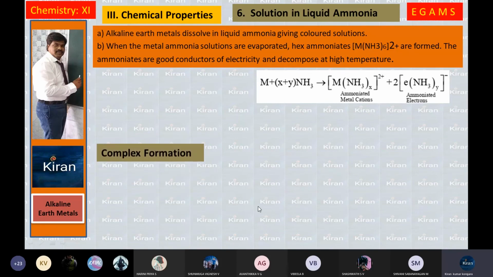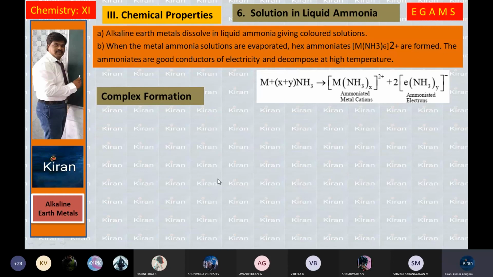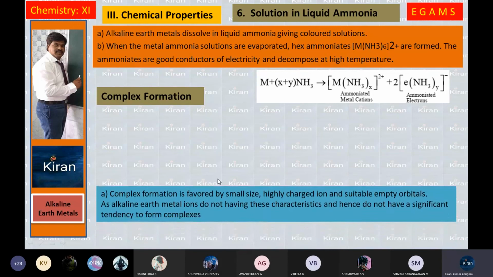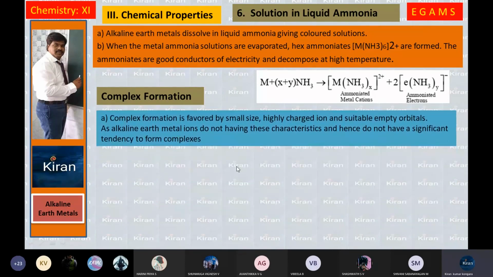Formation of complexes. When these metals react with ammonia-like compounds, they form ammoniated compounds. These are called coordinate covalent compounds. Coordinate covalent compound forming nature is present in the alkaline earth metals, hence these coordinate covalent compounds are considered complex compounds. Complex formation is favored by small size, highly charged ions and suitable empty orbitals. Alkaline earth metal ions do not have these characteristics and hence do not have a significant tendency to form complexes.